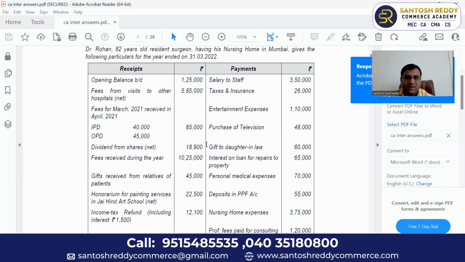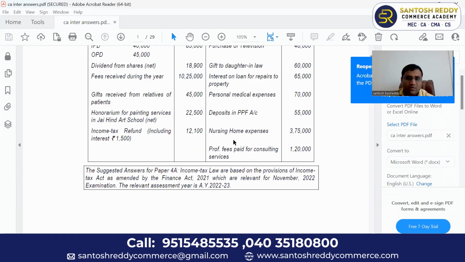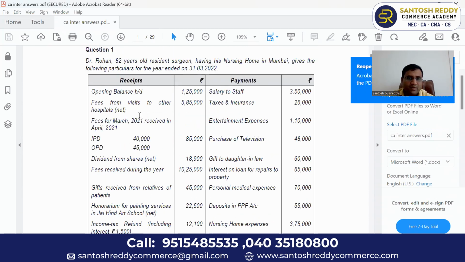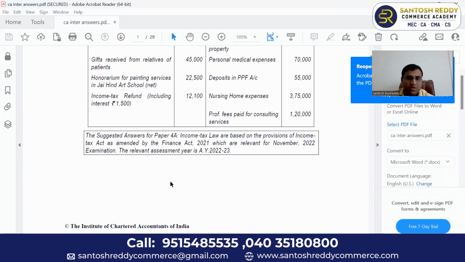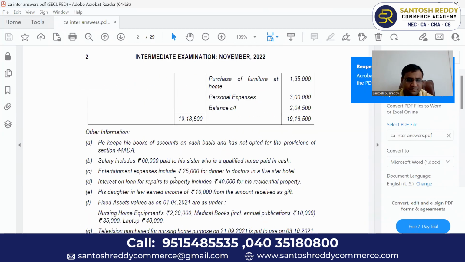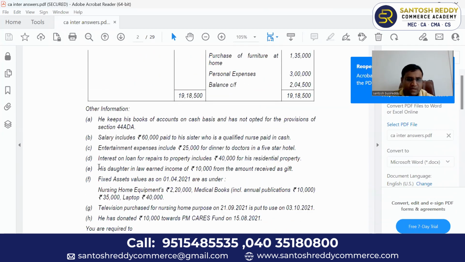Whether any information is there about income from house property. Okay, no rental income on the receipt side. Go to other information. Here, point D: interest on loan for repairs to property includes 40,000 for his residential property.